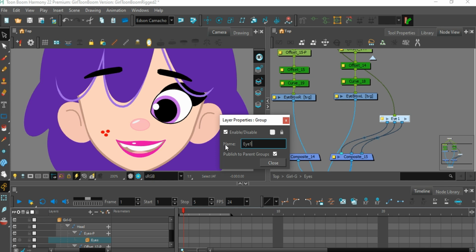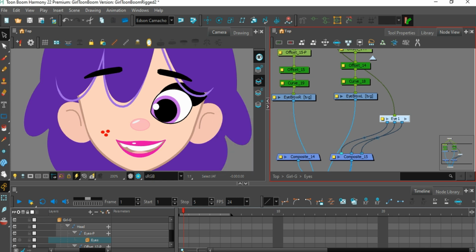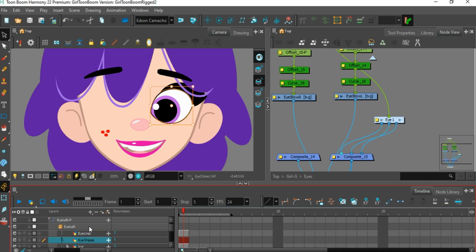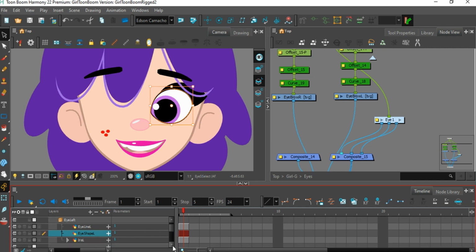We'll start by creating a new group for the remaining eye and naming it I1. I avoid naming it I left because if we later flip the character, it could create confusion. This is simply for better organization. Now, let's select a part of the eye, go to the timeline, and press the shortcut O to access the drawing layers. We have three components: the outline, line, the eyeball, background, the iris.